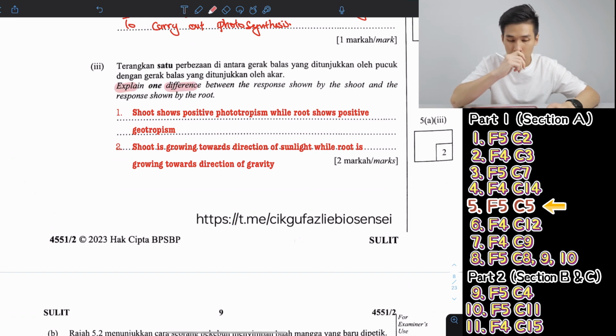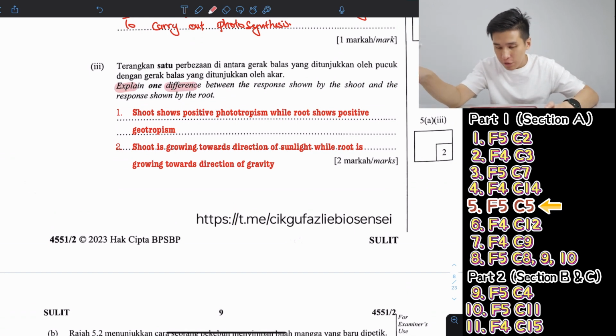So for this question, they want you to explain one difference. So don't go and give two differences. You have to explain the difference. Okay, so that's how you get your 2 marks.